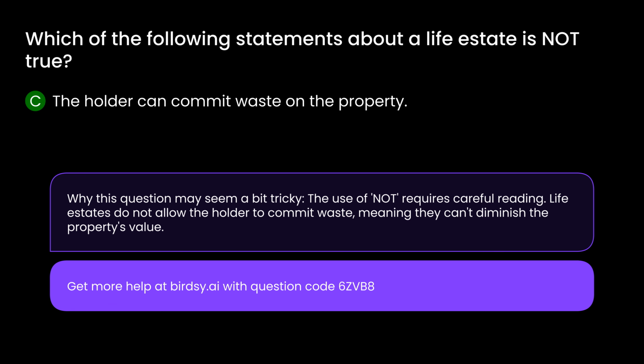Why this question may seem a bit tricky. The use of "not" requires careful reading. Life estates do not allow the holder to commit waste, meaning they can't diminish the property's value.